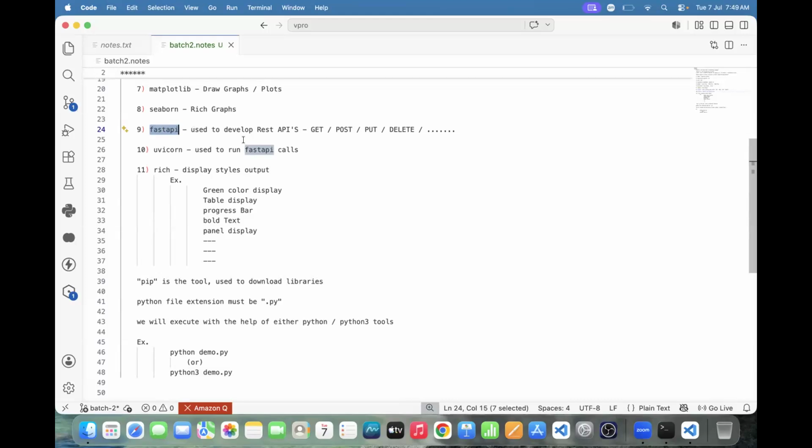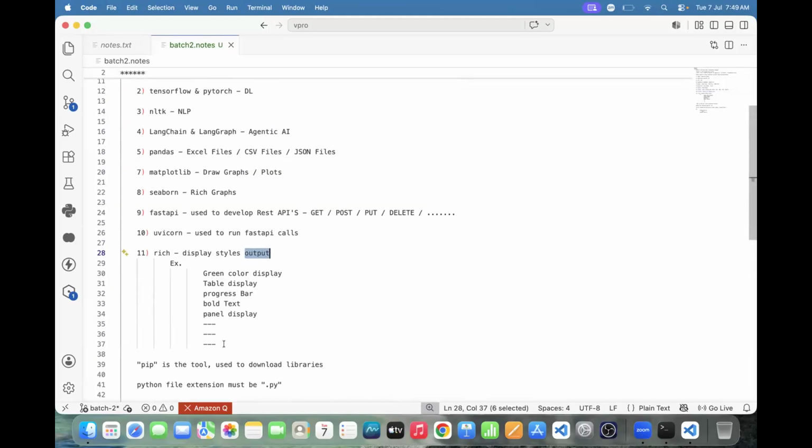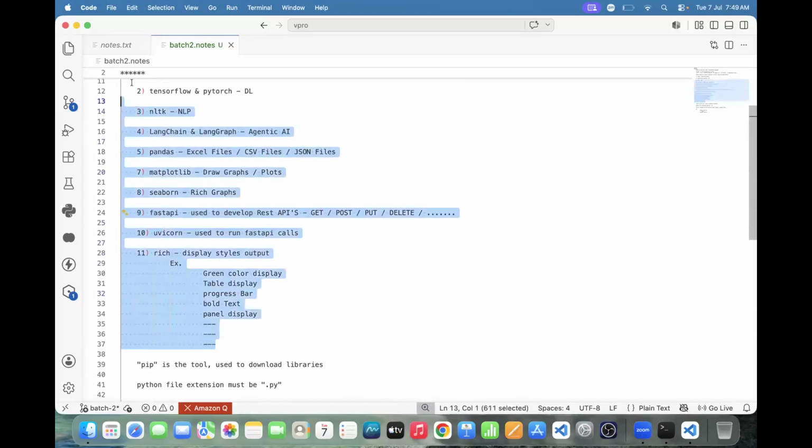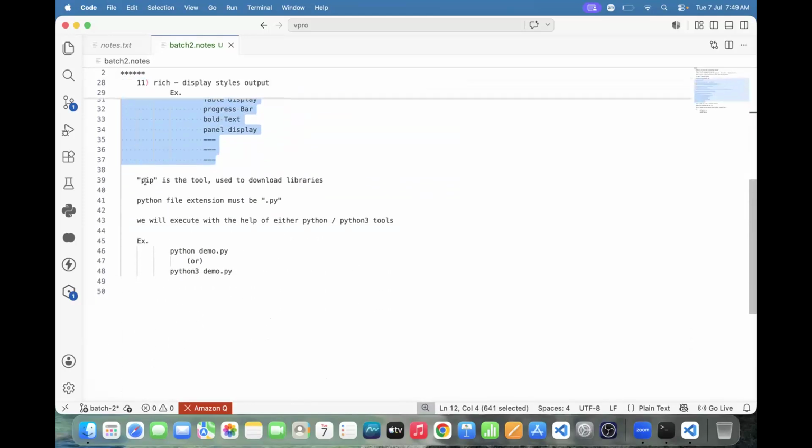Got it or not? Then how to run APIs? We need to use Uvicorn on the server. Uvicorn is used to run FastAPI. Yes or not? How to download these libraries? Using the pip tool. Pip is the tool used to download these libraries.